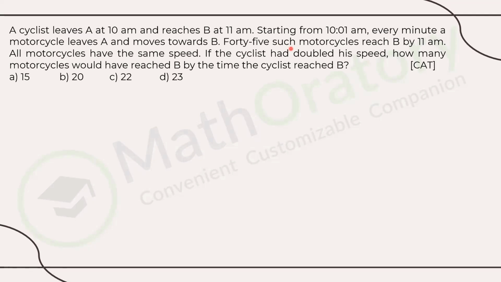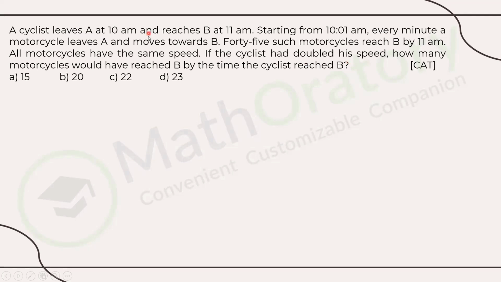Now, it also says all the motorcycles travel at the same speed. Brilliant. So if you take that last motorcycle into perspective, it started at 10:45 and reached B at 11 a.m. So it took 15 minutes to travel from A to B. Using that idea, we can establish that every motorcycle takes 15 minutes to reach point B from A. It continues as if the cyclist had doubled its speed.